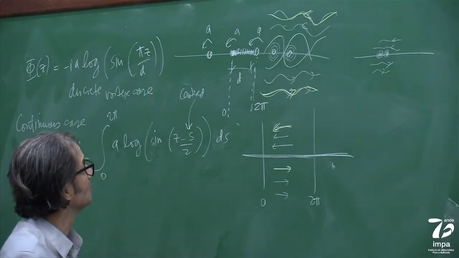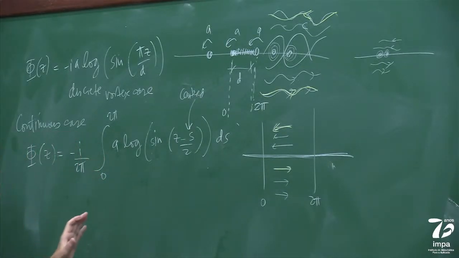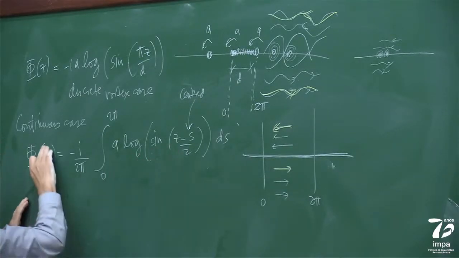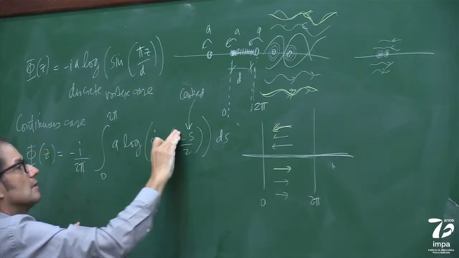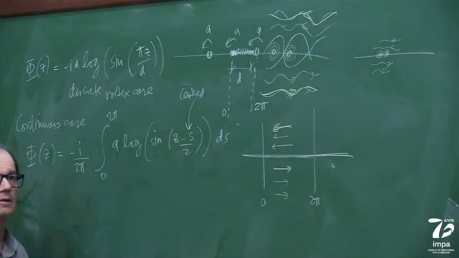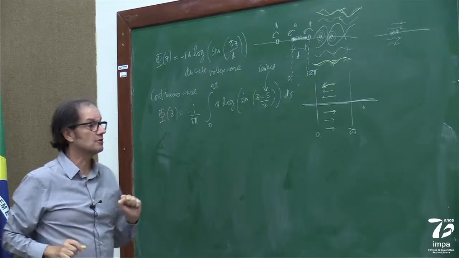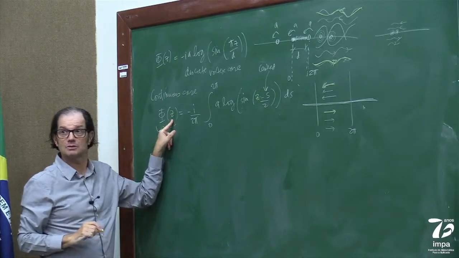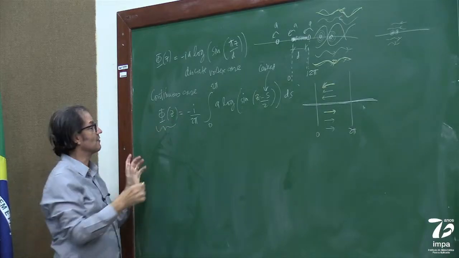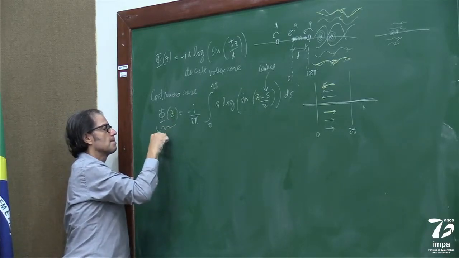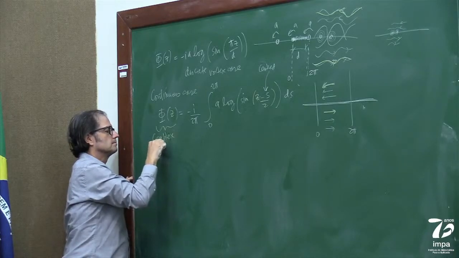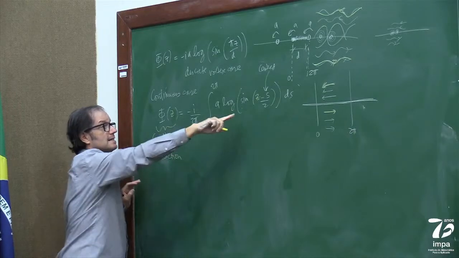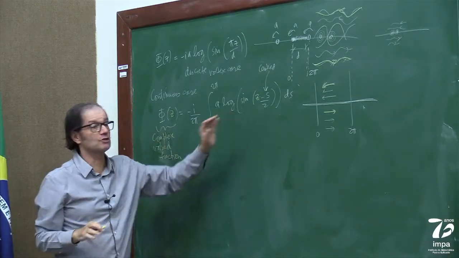So therefore, this guy here, phi of z, what have we achieved? We have a complex valued potential, a complex valued function, that has a kind of non-trivial interpretation.